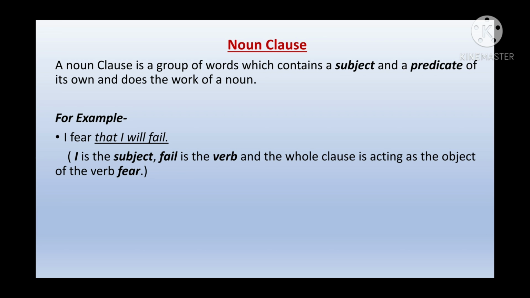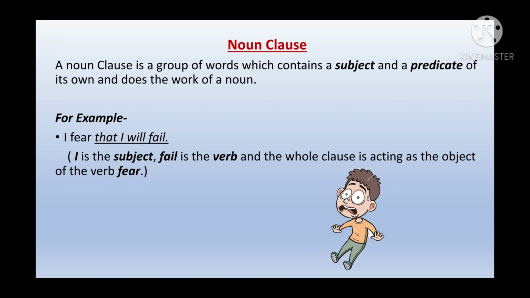It will be like a noun, but there are more than one word which acts like a noun. And of course, this is a clause, so it should have a subject and a verb combination. Do you know what is a predicate? Except the subject, the rest of the sentence is called the predicate.